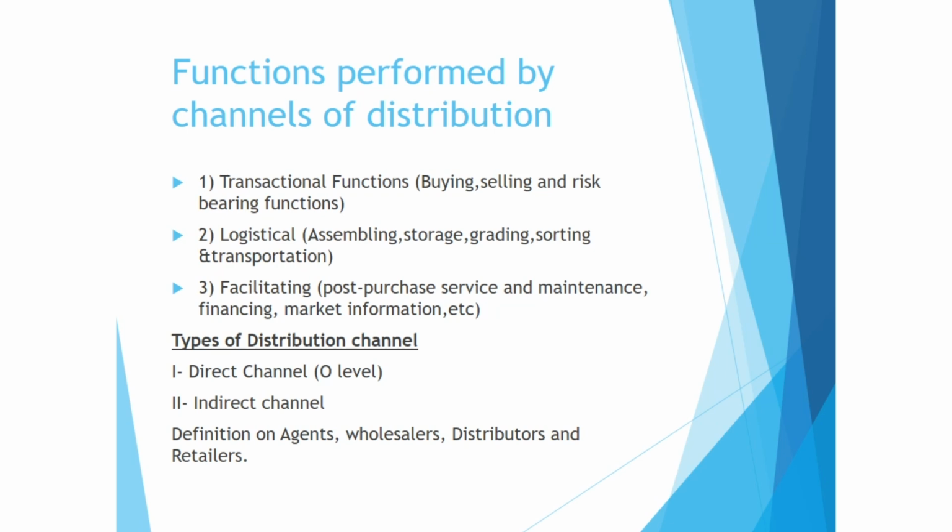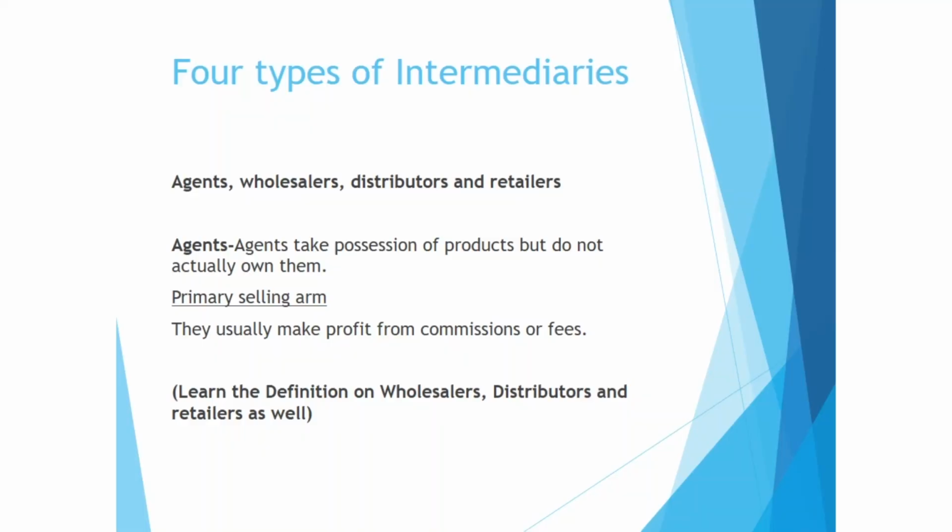Okay, then let's go to types of distribution channel. There are 2 main types: direct channel and indirect channel. Direct channel means zero level. Indirect channel means there can be 1 level where 1 intermediary is there, then 2 levels where 2 intermediaries are there, then 3 levels where 3 intermediaries are there. Then 4 basic types of marketing intermediaries: agents, wholesalers, distributors, and retailers. The middleman definition is given in your book. Do that nicely.